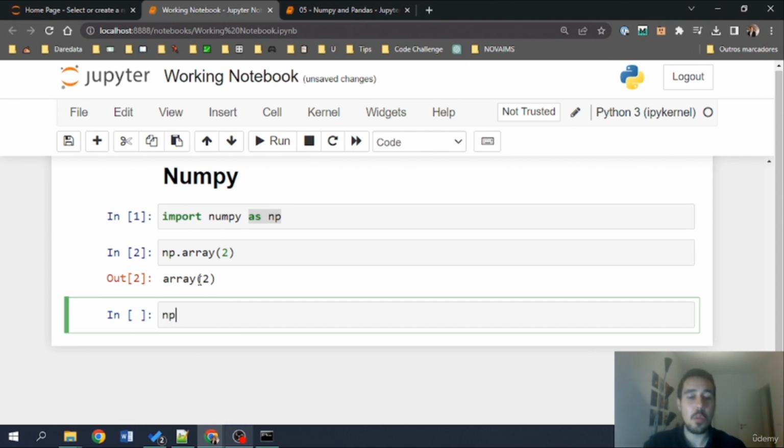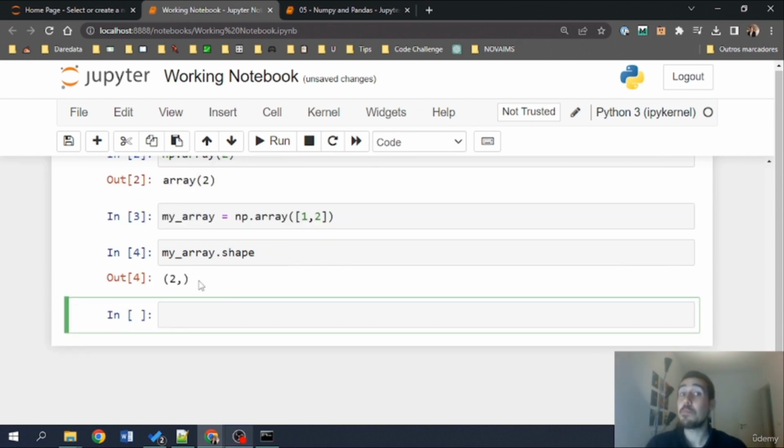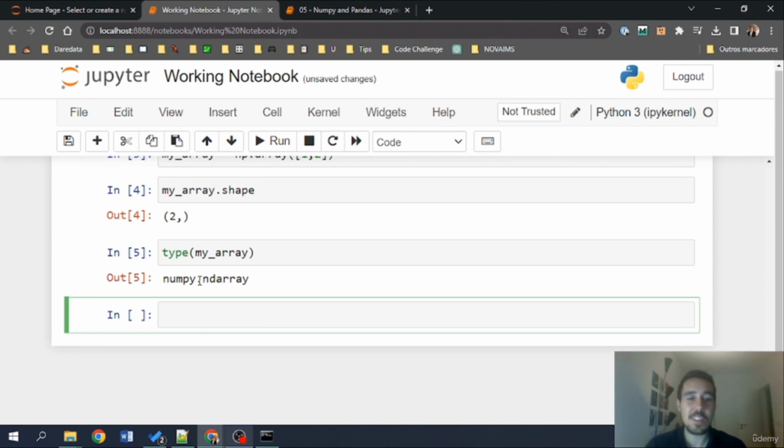Let me create an array with 2 elements, which will be kind of similar to a list. I'm going to pass a list inside the np.array function, and I'm going to call this myArray. This array has 2 elements in a single dimension. How we can check that is using the shape attribute from the array. Notice that although we are now looking at a new object, if we call type on myArray, we get in return numpy.ndarray, which means this is the type of this object.